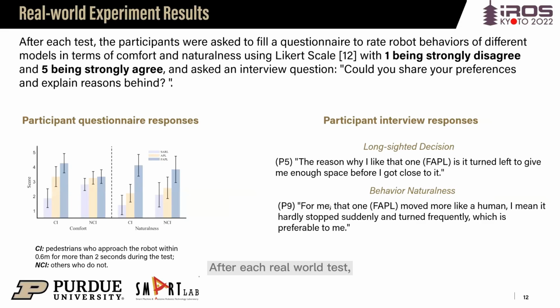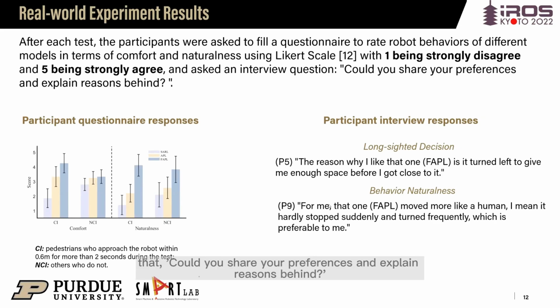After each real-world test, the participants were asked to fill a questionnaire to rate robot behaviors of different models in terms of comfort and naturalness, using Likert scale, with 1 being strongly disagree and 5 being strongly agree. Also, we asked all participants an interview question after all, that could you share your preferences and explain reasons behind?